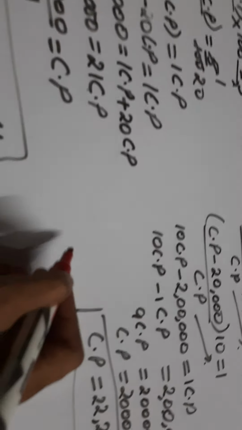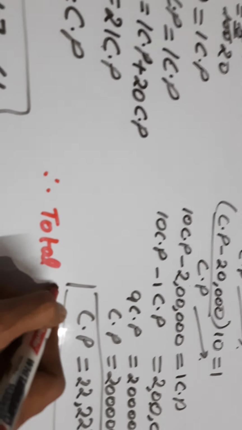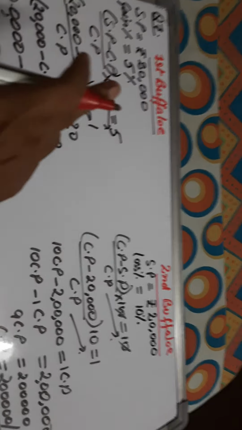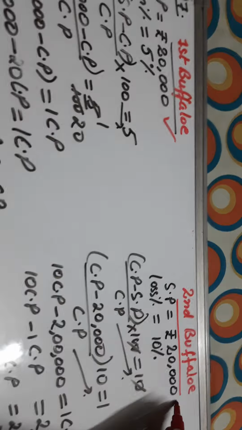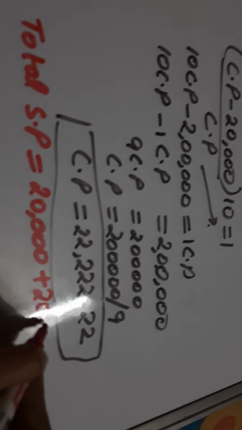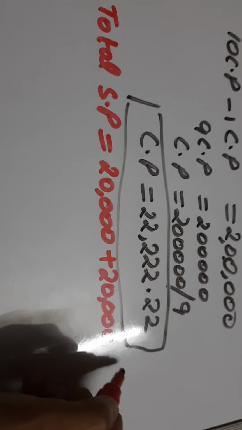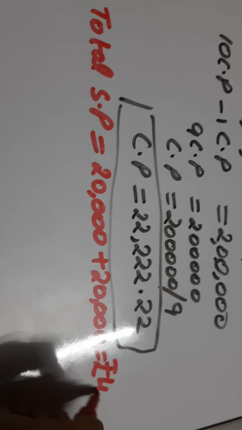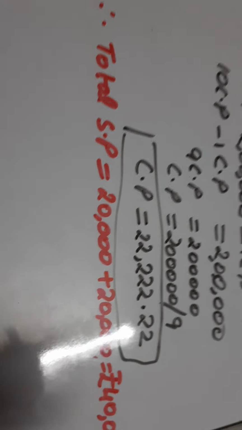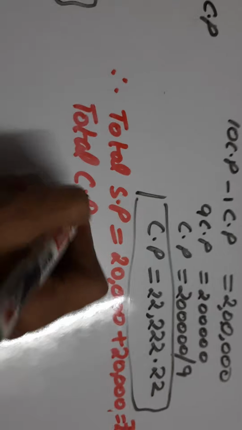So, the total selling price: both he sold for 20,000, 20,000. So 20,000 plus 20,000 means he sold both of them for 40,000 rupees.